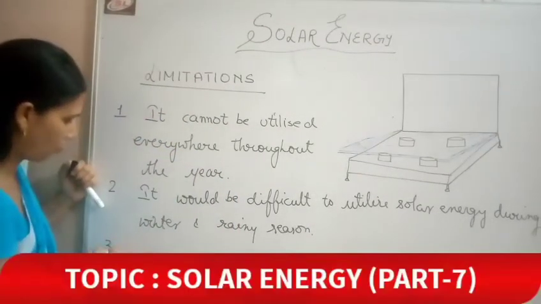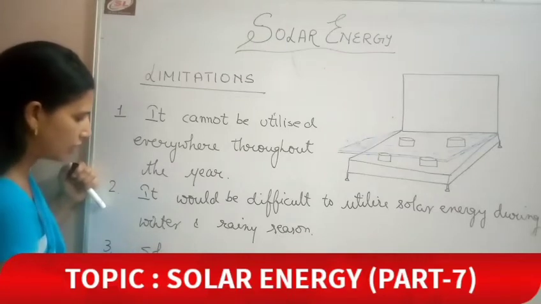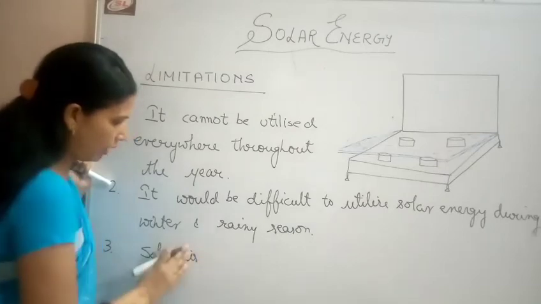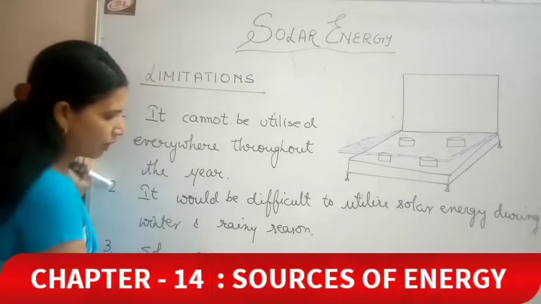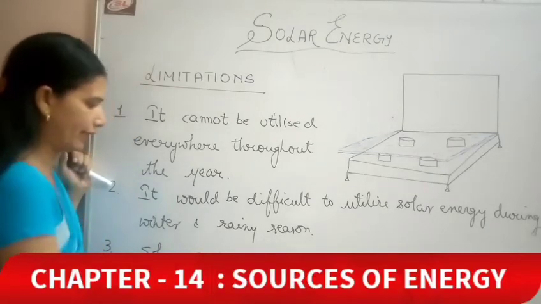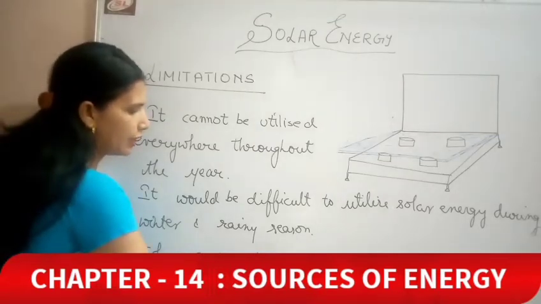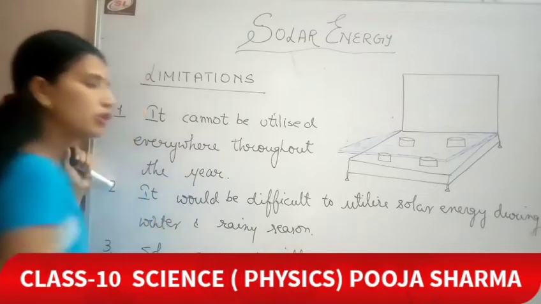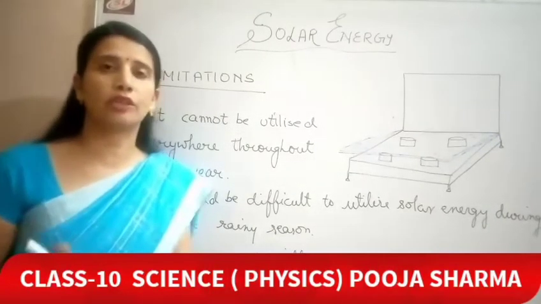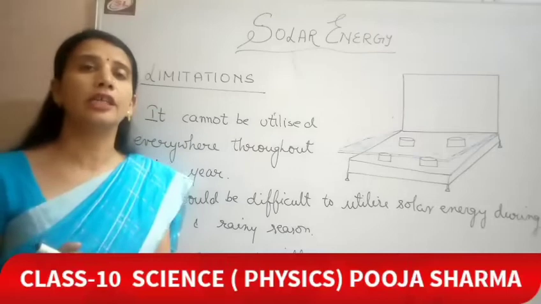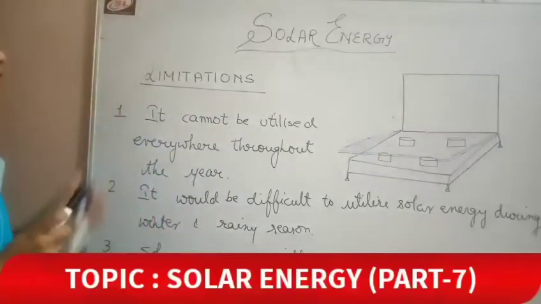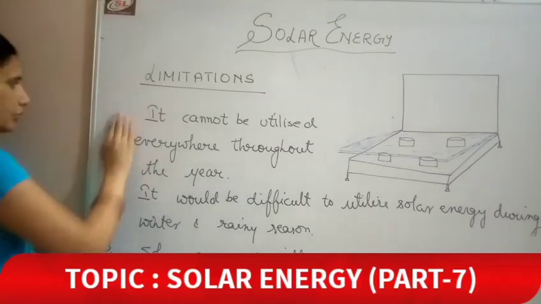So the third point would be solar energy is a diffused resource. Diffused का मतलब होता है low intensity. So the places or objects which require more energy need to switch on fossil fuels or something else. So these are the limitations of solar energy.